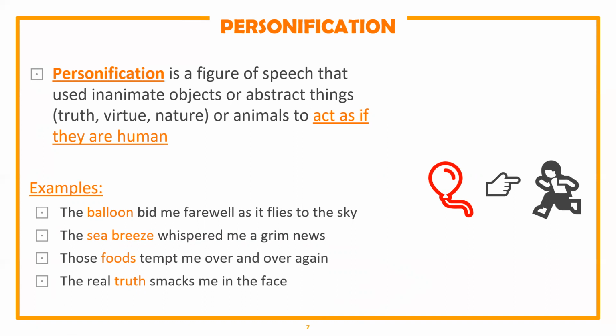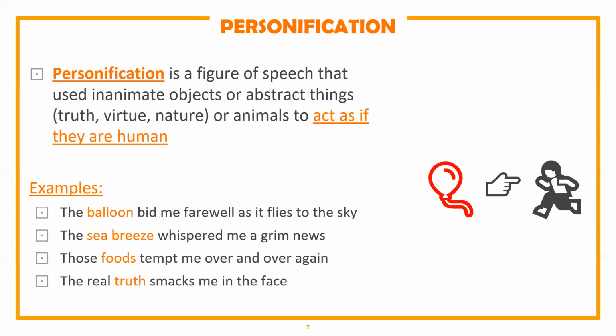So the inanimate object in the first example is a balloon, right? But in the example, it is shown that the balloon could bid me farewell. Of course, as an inanimate object, a balloon cannot bid anybody farewell, right? But somehow, in the line, it treats the balloon as if it could bid the person farewell as the balloon flies in the sky. So the balloon is treated as if it is a human who can bid someone else farewell. So that's the personification part.